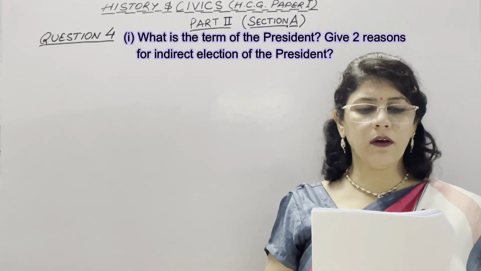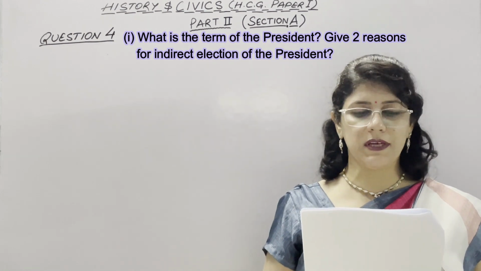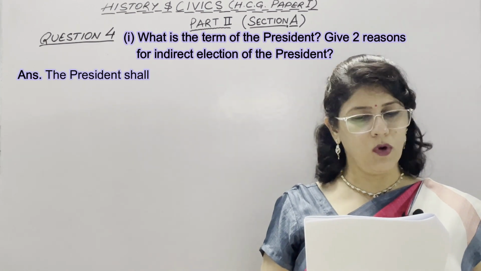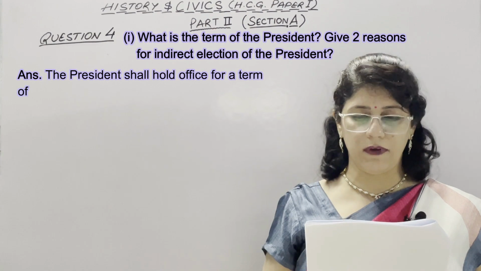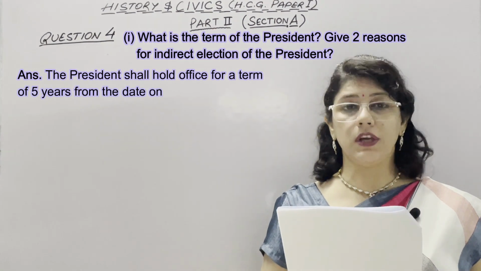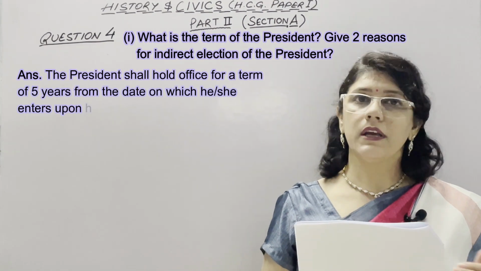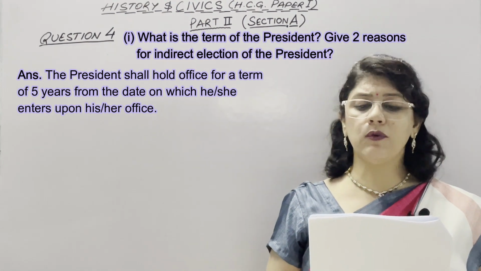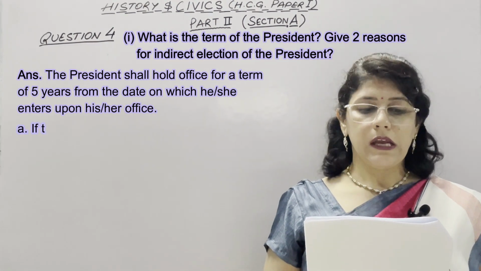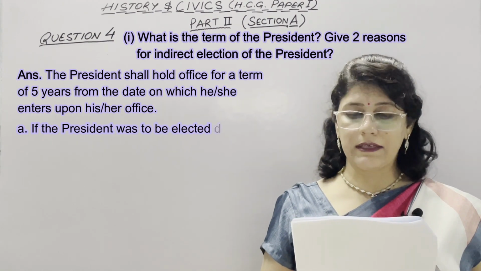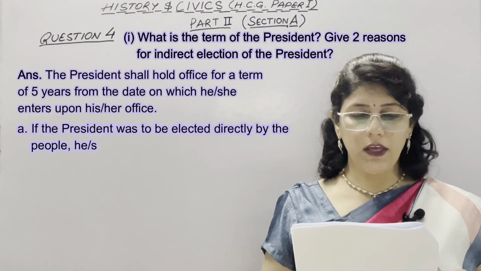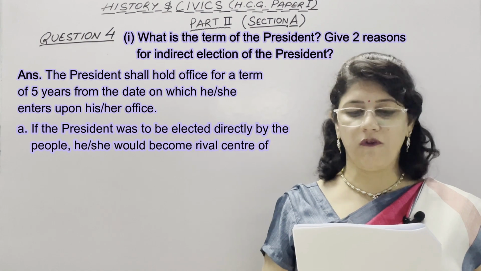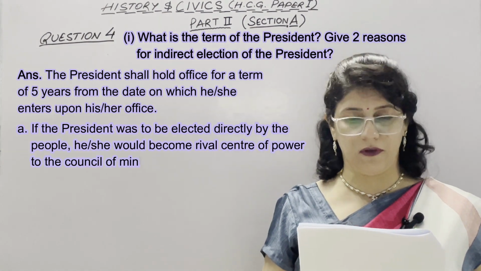So for 1 mark, we need to write what is the term of the President. The President shall hold office for a term of 5 years from the date on which he or she enters upon his or her office. This is of 1 mark. Then give 2 reasons for indirect election. If the President was to be elected directly by the people, he or she would become a rival center of power to the Council of Ministers.